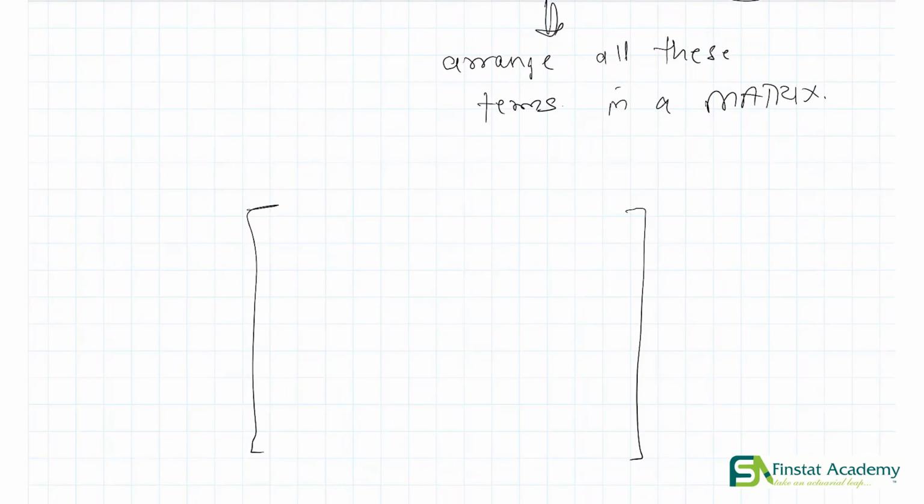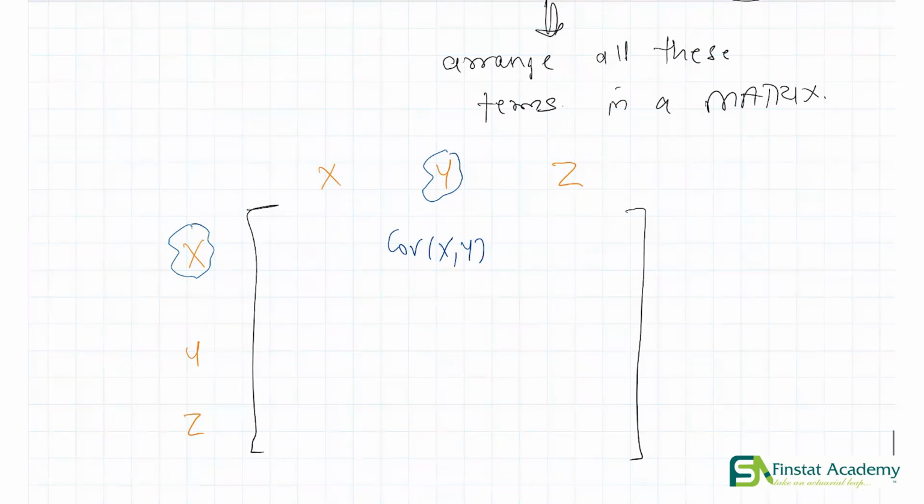Okay. Now each element in this matrix corresponds to a covariance term. So for example, corresponding to x and y, we'll have what? Covariance x comma y. Similarly, corresponding to, let's say, y and z, we'll have covariance y comma z. So each element is corresponding to a covariance element. What about x and x?